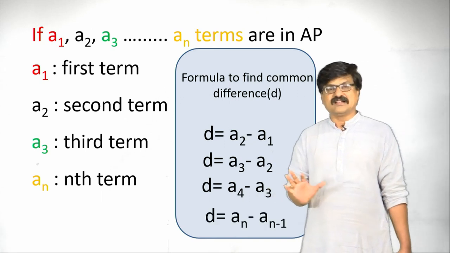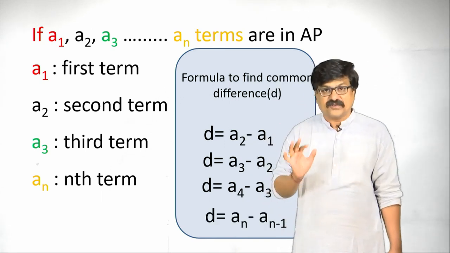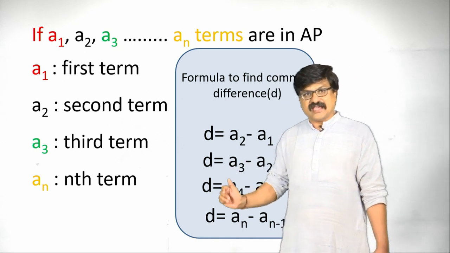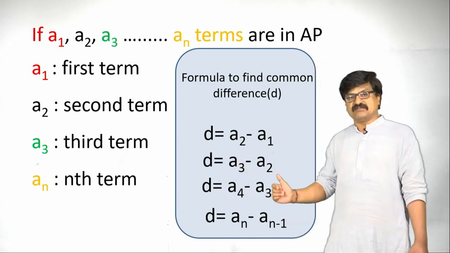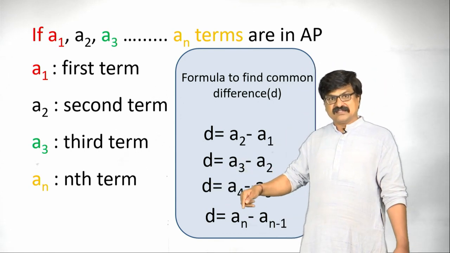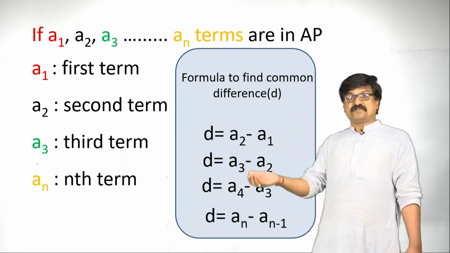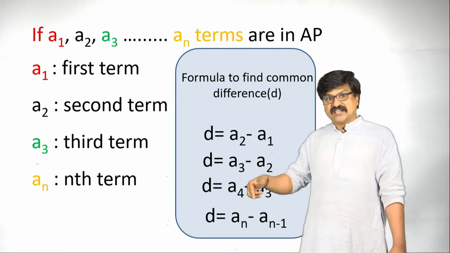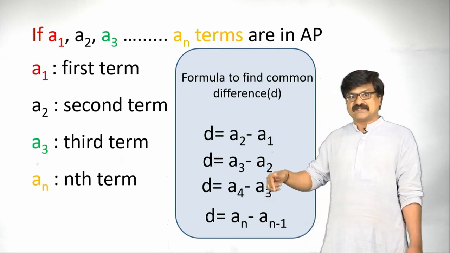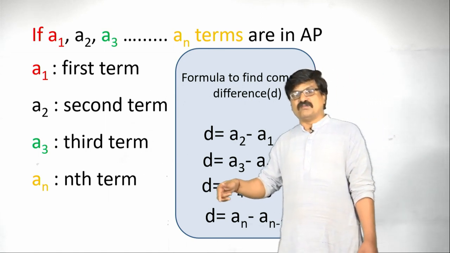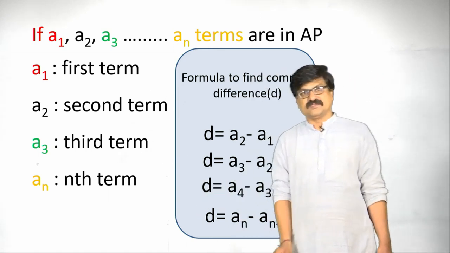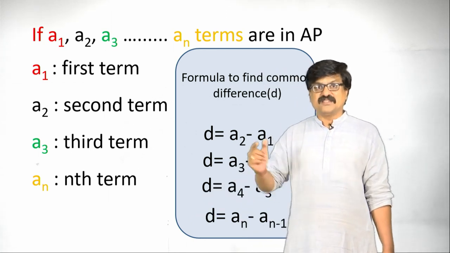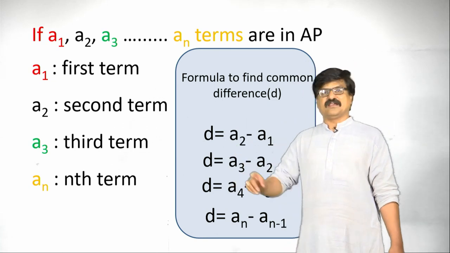In general, we write the formula to find the common difference as An minus An minus 1. An is the nth term, its preceding term is n minus 1, hence the difference between An and An minus 1 is the common difference D. I hope you understand how we can find the common difference by using this formula.